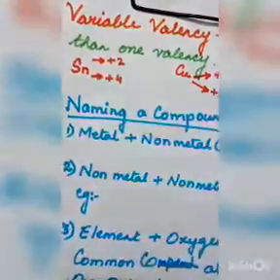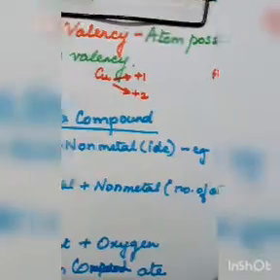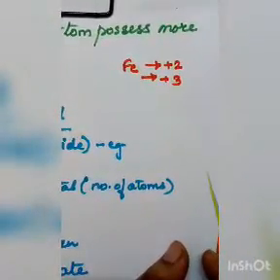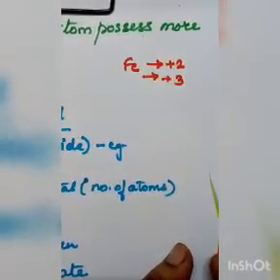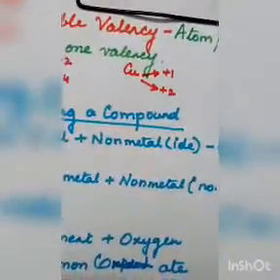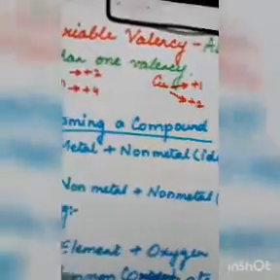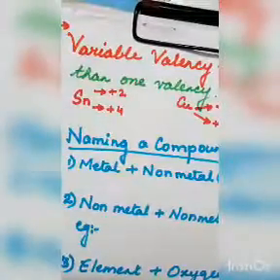Similarly, you must be knowing copper also has 1 and 2 valency. If you know iron, it also has 2 and 3 valency. Everybody knows this. How to write these valencies? There are a number of other elements which possess variable valencies, like nitrogen and phosphorus. Those are the negative ones.